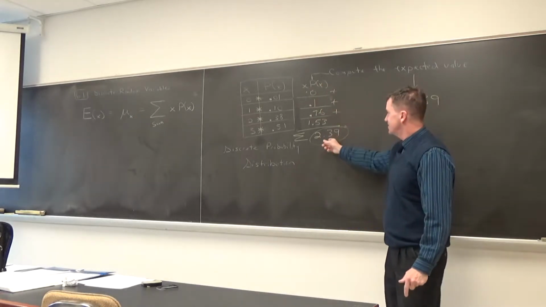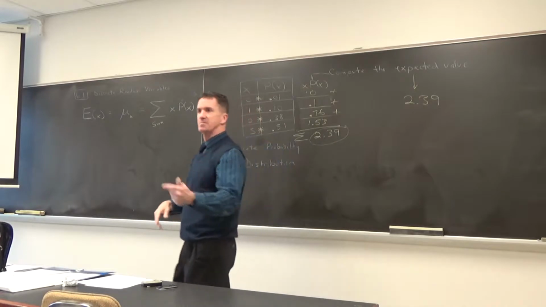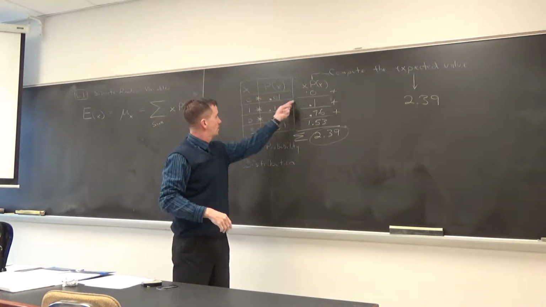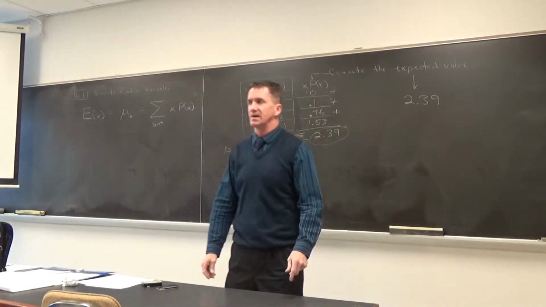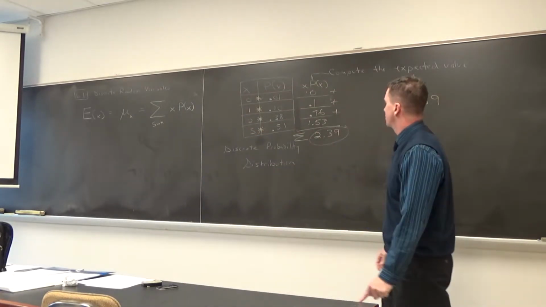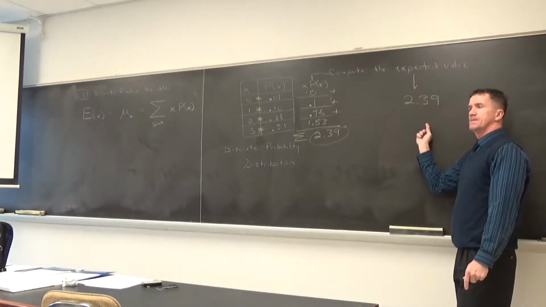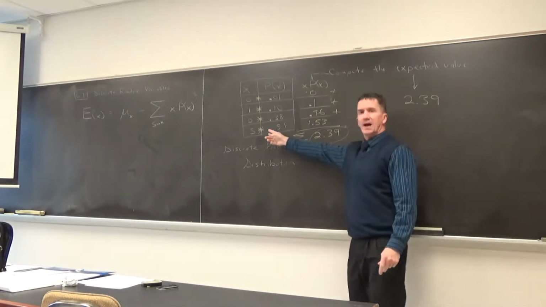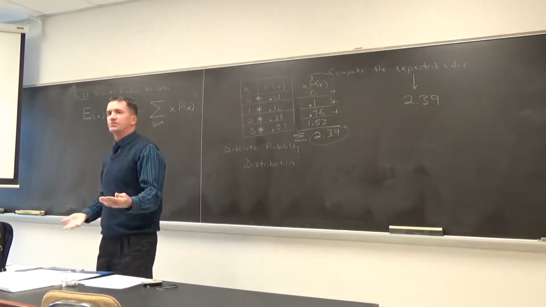But this example will help us understand when we do more and more problems. To get this expected value, we'll just multiply all the products and sum them all. And we'll do some really neat problems. The next one is going to deal with life insurance. But that's what we're saying when we interpret this: sometimes this person's going to make 3 baskets, sometimes 2, but on average, he's going to make 2.39 baskets.